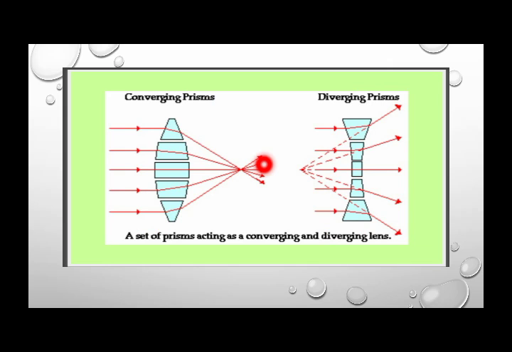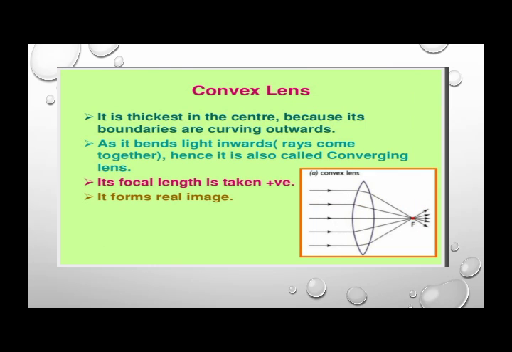Here you can see again, the convex lens is considered a converging lens, the rays which enter the convex lens are going to converge, while the concave lens is considered a diverging lens. It spreads or diverges the light which enters it.